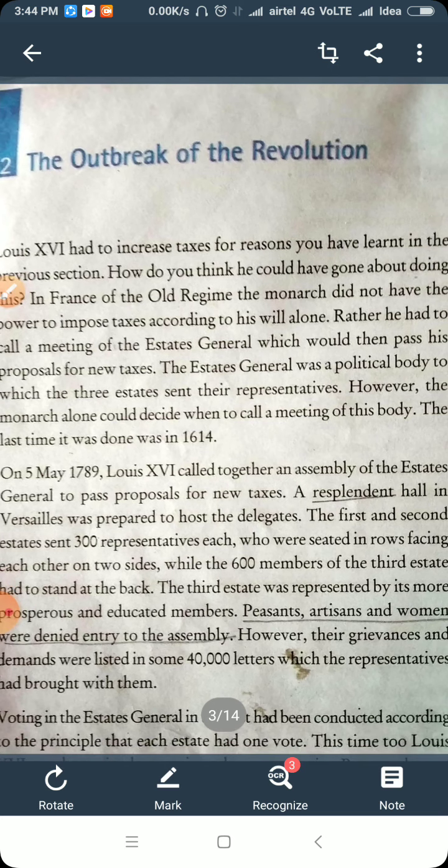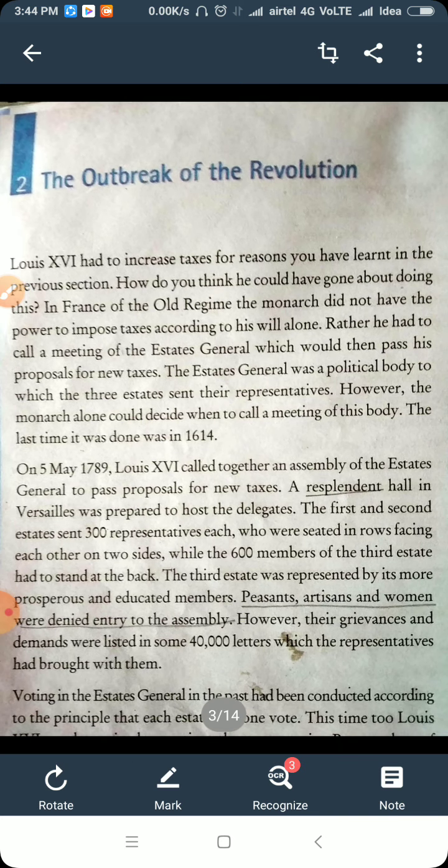Louis XVI had to increase taxes for reasons you have learned in the previous section. How do you think he could have gone about this? If he wanted to impose the tax over the people, how would he have done this in France of the old regime? In the old regime, the monarch did not have the power to impose taxes according to his own will alone.